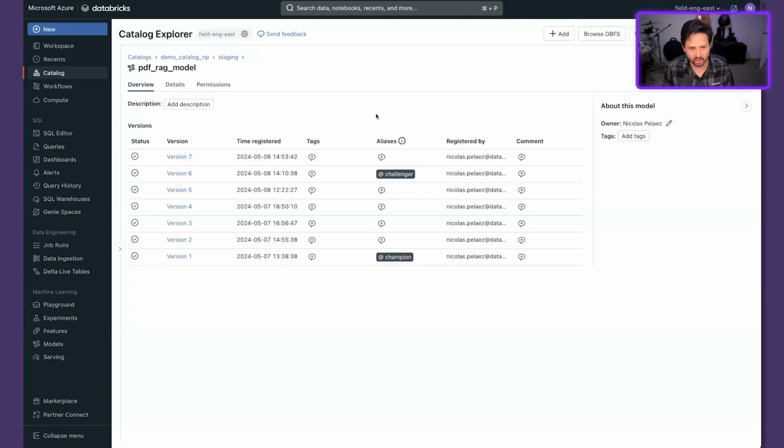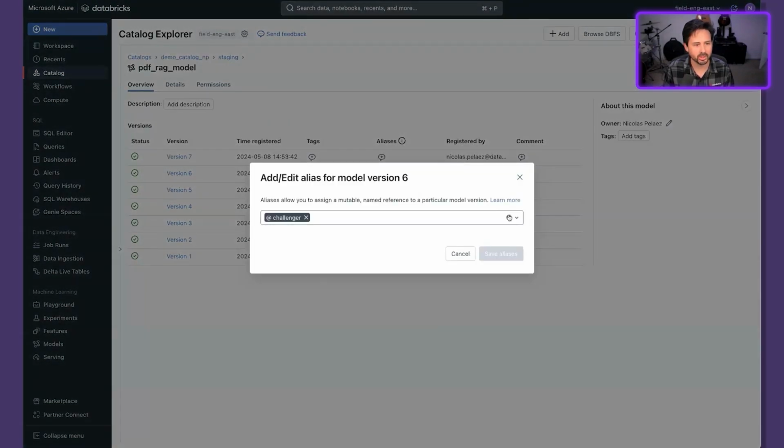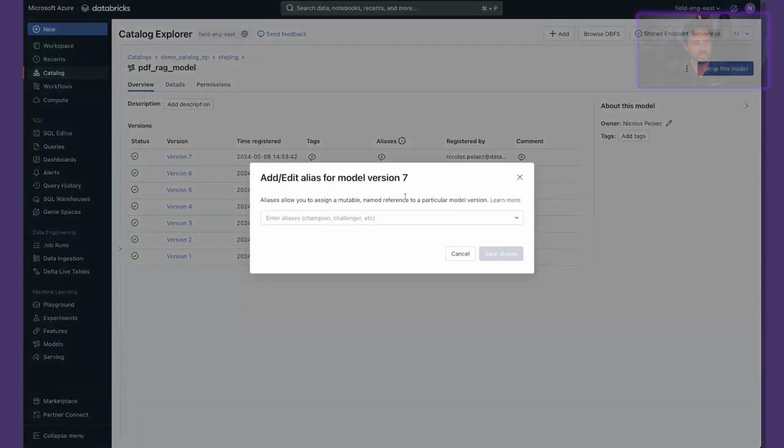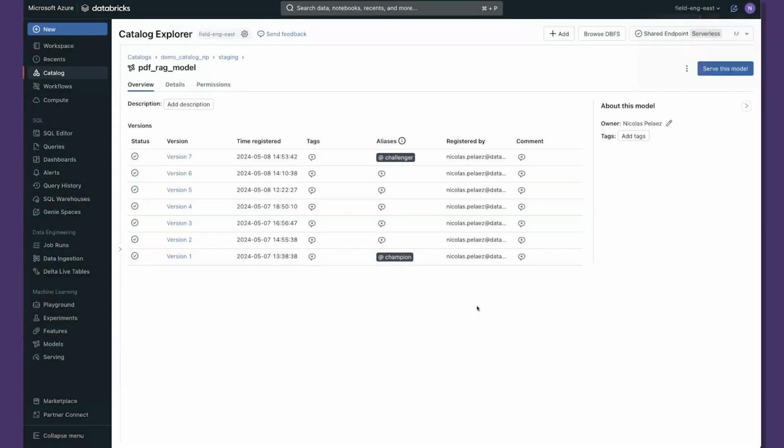So now let's talk just really quickly about these aliases. Version 1 was the first version, and we're calling this the champion model because we're saying that this one was the tried and true one. It's been in production for a little while, so we know that one works. We just trained version 7. So let's go ahead and delete this. And let's say that version 7 is now our new challenger model. So let's go ahead and alias that. This just lets us keep track better of what's going on as people develop these AI systems, what the latest and greatest is.